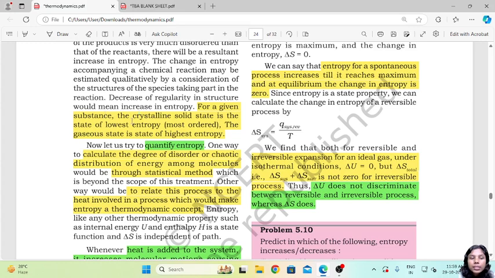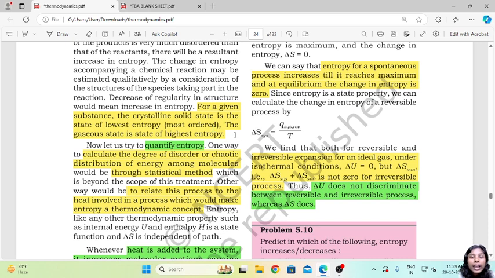For a given substance, we need to always remember that a crystalline solid is highly ordered and will therefore have the lowest entropy, because entropy tells us about the randomness present. In crystalline solids, each atom or molecule is placed correctly into its position. So here we are going to see very low entropy.